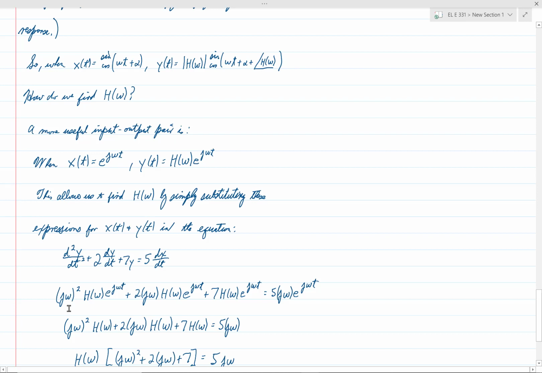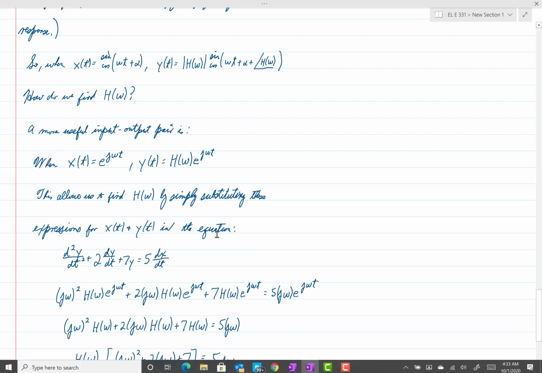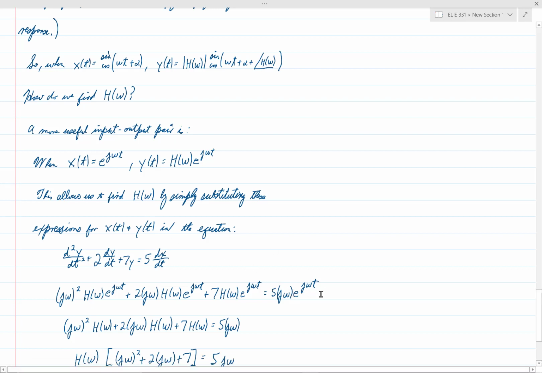So when we take the derivative twice, we will get j omega squared h of omega e to the j omega t. Then when we take the derivative once, we'll get a single j omega here. So 2 j omega times h of omega e to the j omega t. And then here's 7 times y, so 7 h of omega e to the j omega t. That's what we get on the left-hand side when we plug in this for y. And then on the right-hand side, when we plug in this for x, since we're taking the derivative with respect to x, this 1 j omega will come out. So we have 5 times j omega e to the j omega t.